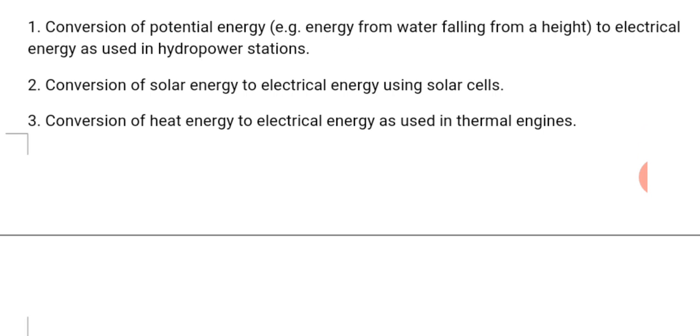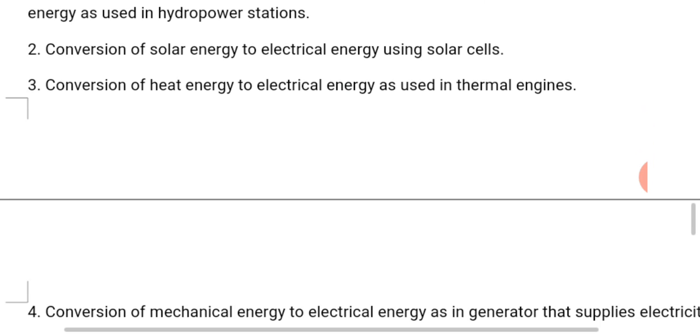Then number 3, conversion of heat energy to electrical energy as used in thermal engines. In industry, the heat energy is used to convert to electrical energy. So it provides light in the industry through the use of thermal engines.